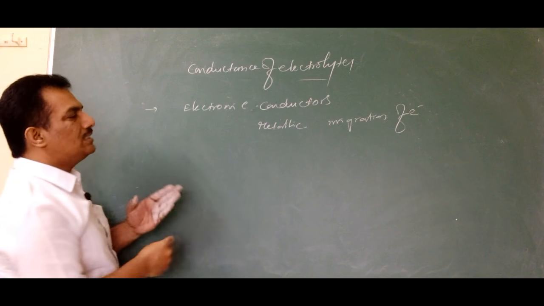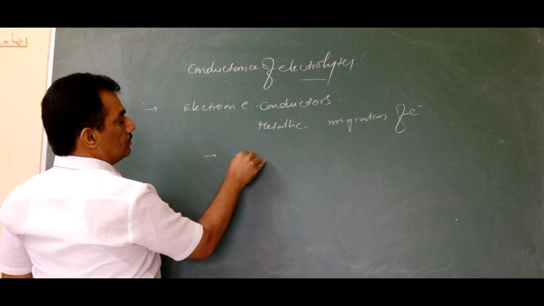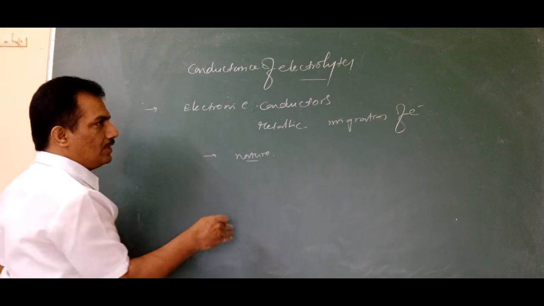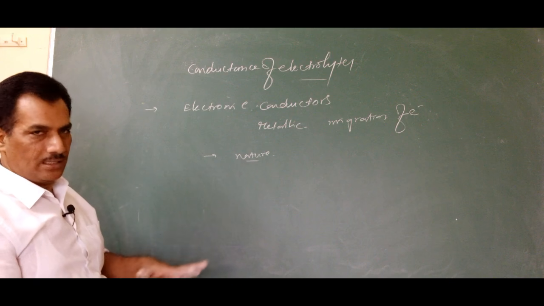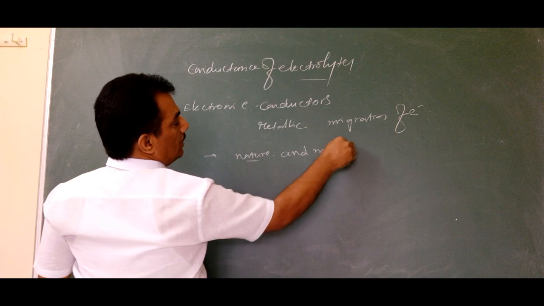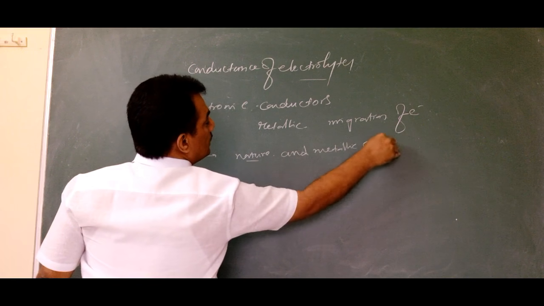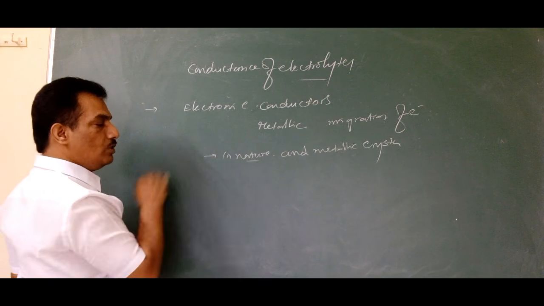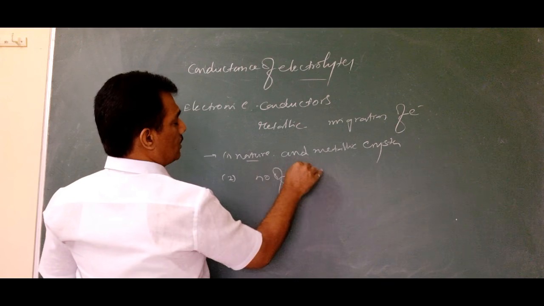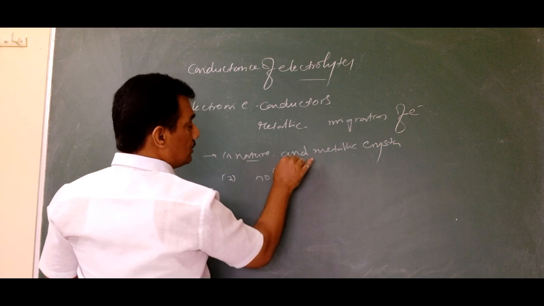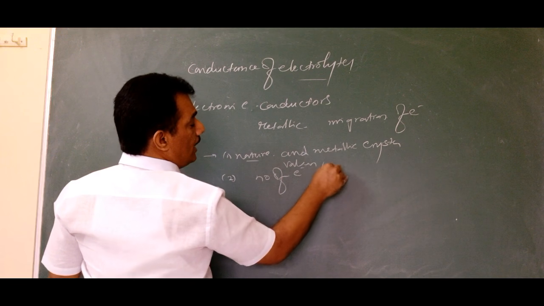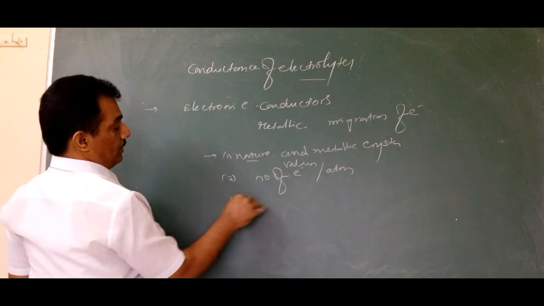So their conductance depends only on the nature, that is nothing but whether it has malleability, ductility or brittle nature, and the metallic crystal structure of the metals. It is also influenced by the number of valence electrons in the outermost orbit of an atom. And the third one is temperature.